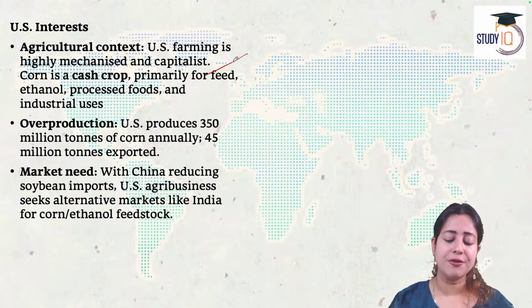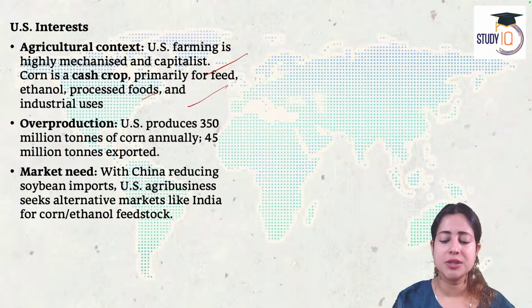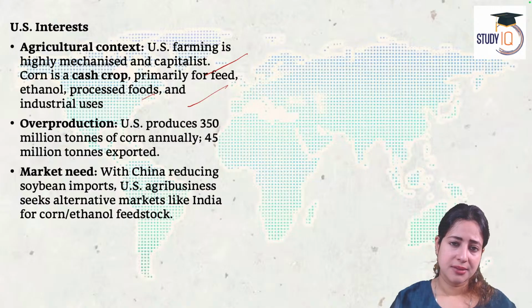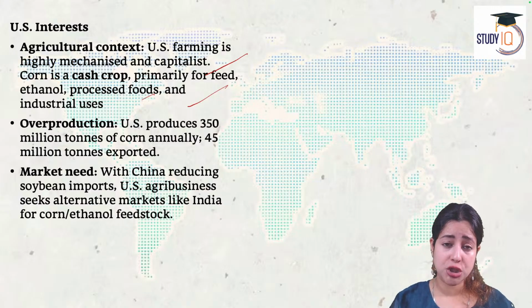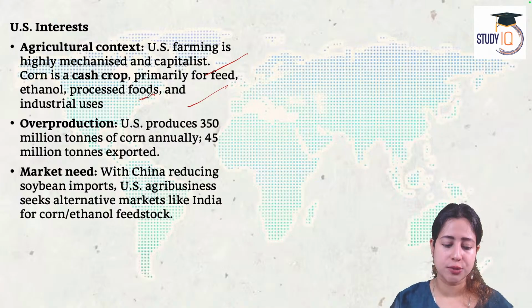So, which means they have too much corn that is ready for feeding cattle, that is ready to be used in processed food like chips, corn based snacks, corn syrup, majorly used in various beverages and food items. Similarly, it is ready to be used in ethanol also.